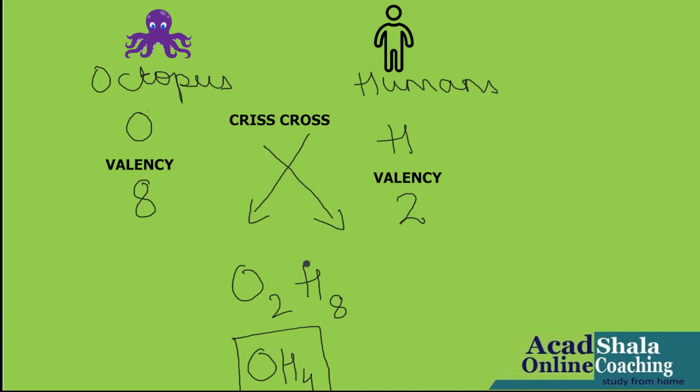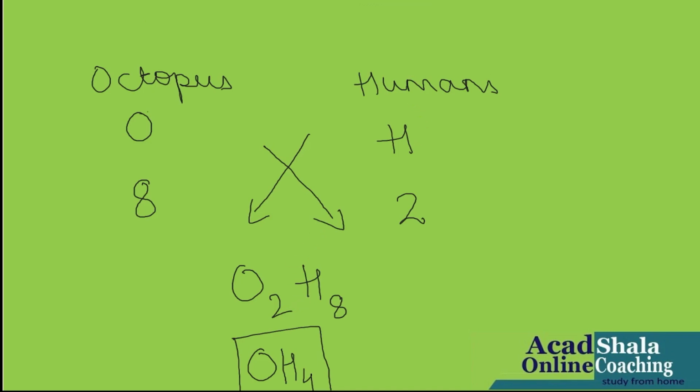Have you understood, children? This arrow which I am showing is known as the crisscross method, which we always take help of in framing the chemical formula. So in this way, we have understood how to frame the formula. Similarly, atoms also have arms which we call valency.